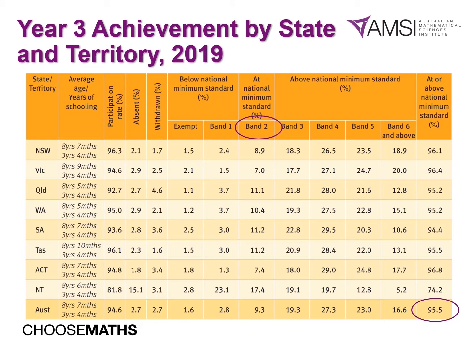And we can celebrate that data. We can compare how we are tracking considering our own school context. We can ask the question, why are some of our students not achieving the national minimum standard? This is the question that then allows us to delve deeper into the data as we strive to identify possible areas for improvement.